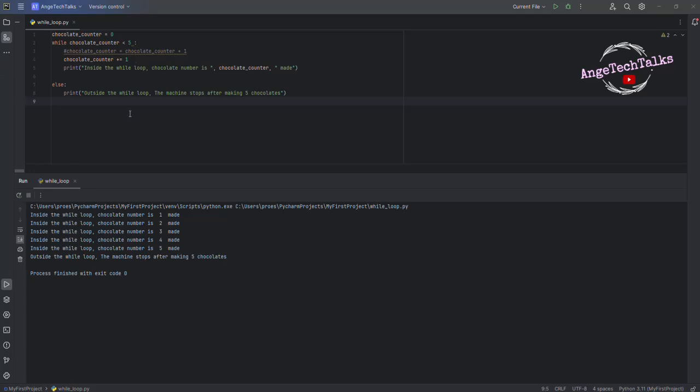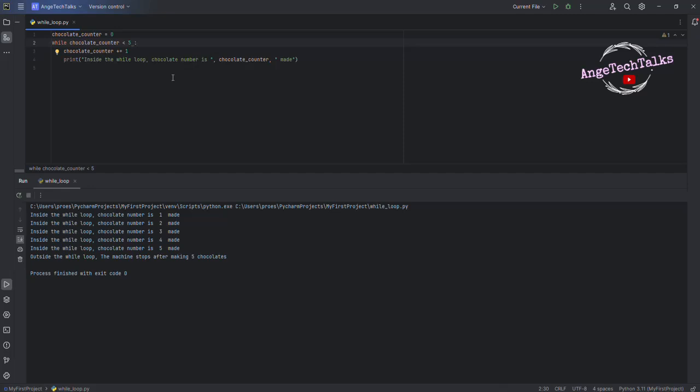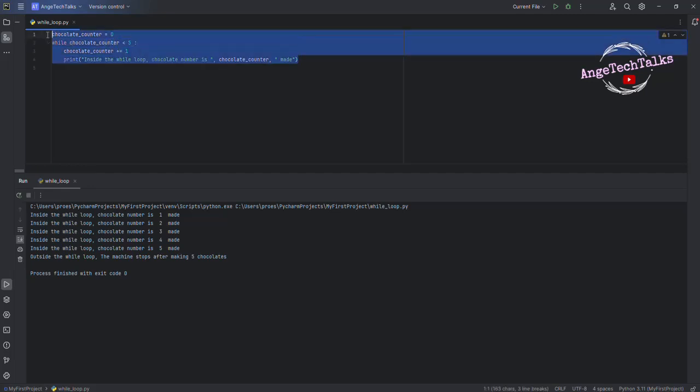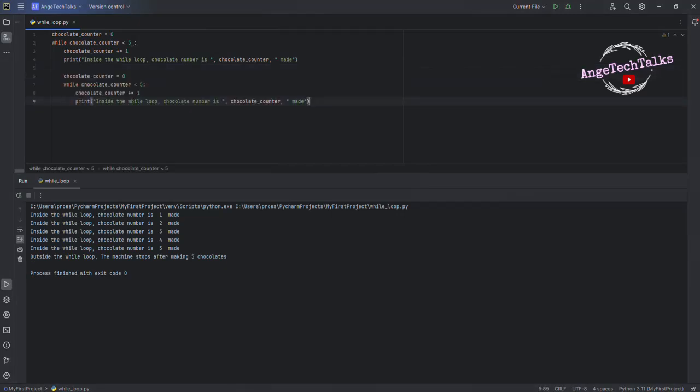I'm going to remove this line, then remove the comment. We are going to make our code simple. In our example, we are going to make 2 boxes, and in each box add 5 chocolate. We are going to put this chocolate into 2 boxes. I repeat, there will be 5 chocolate per box. We just need to copy this code and place it inside another while loop.